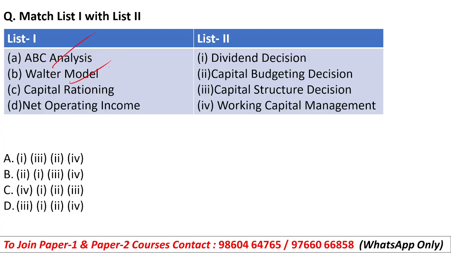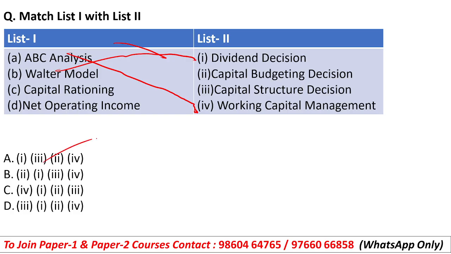ABC analysis, Walter model, capital rationing and net operating income. On the other hand, you are given dividend decision, capital budgeting decision, capital structure decision and working capital management. ABC analysis means always better control, so it will go with option 4, that is working capital. Walter model will go with dividend decisions. So A will go with 4.